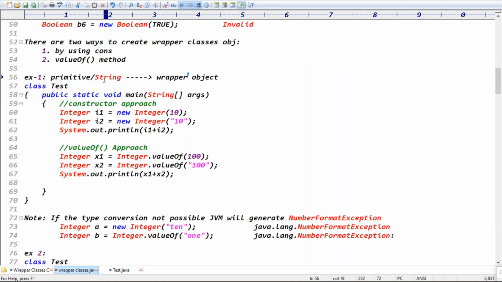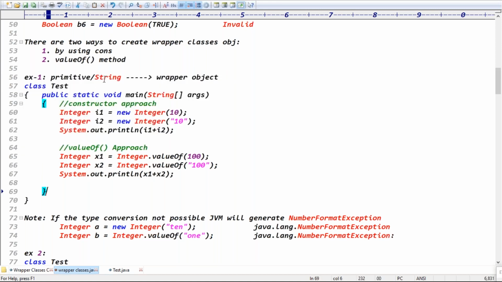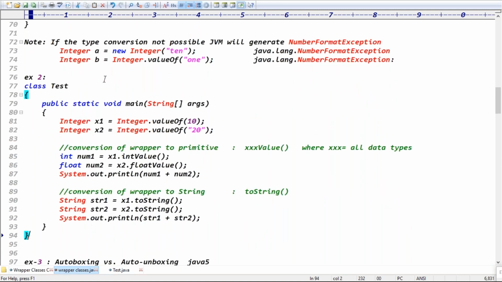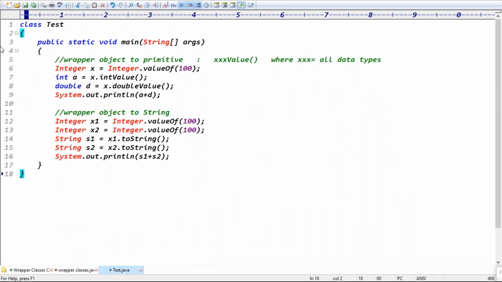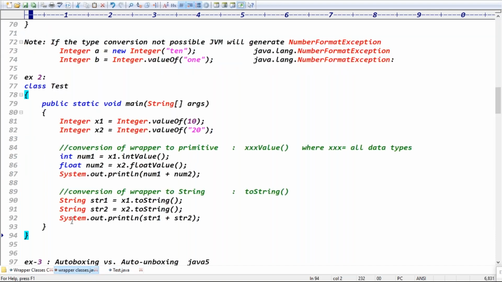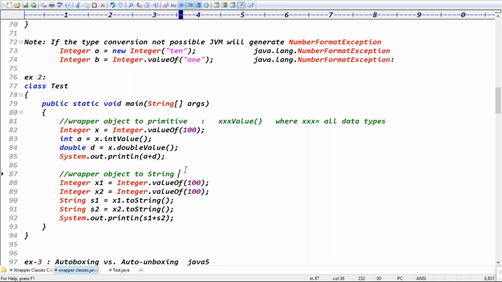Good. First case: primitive or string into wrapper object. Second case: wrapper object to primitive and wrapper object to string. Let's see the second example. In the first and second examples we discussed wrapper object to string, and we are going for the toString method here.